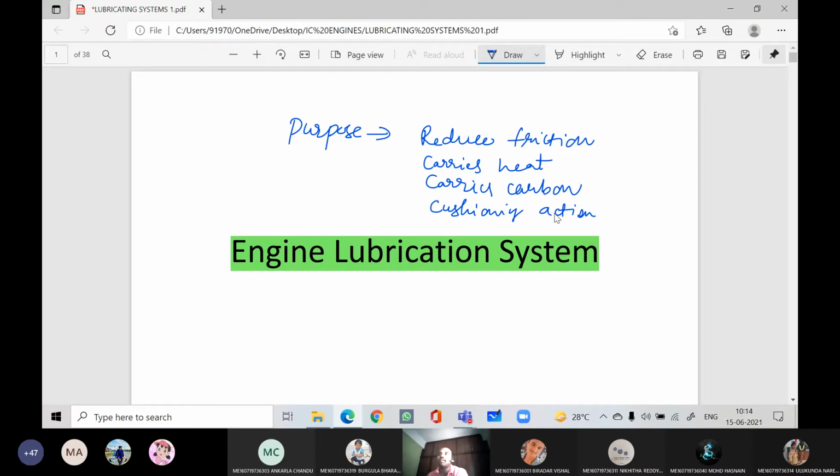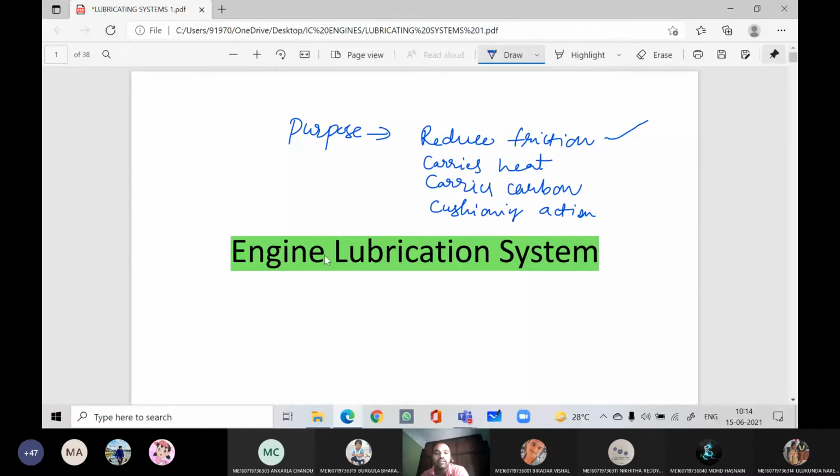When the load on the engine is more, we will throttle more. At that time, more force will be transmitted to the crankshaft. At that time, right in between the bearings, the lubricant will be there. It will act as a cushioning or shock absorber. So these are some of the functions of lubricating oil. The main purpose is to reduce the friction between the relative motion parts.